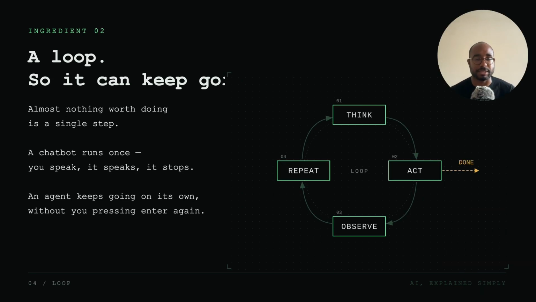So the second part to this, ingredient number two, is equally as important, because tools alone aren't enough, because it's very rare that something actually happens with one single step. So if, for example, you ask your colleague to look up shipping rates to see why the shipping rates have increased so much, they're not just going to go and carry out one task, not get an answer, and that's it.